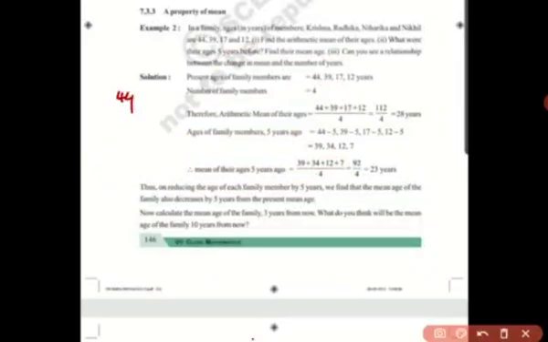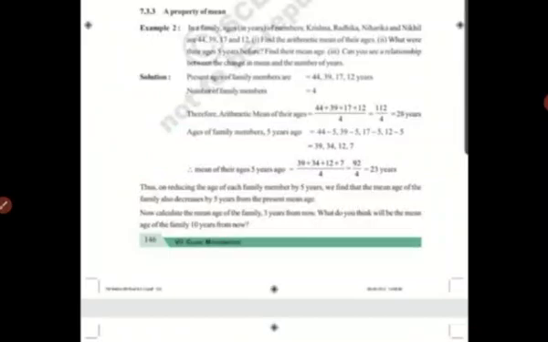Let me place this: after 44, the next big is 39, next 17 and 12. So this is the lowest and this is the highest data. The mean lies in between 39 and 17. Between 39 and 17 we have 28. So the mean lies in between the highest and lowest data.